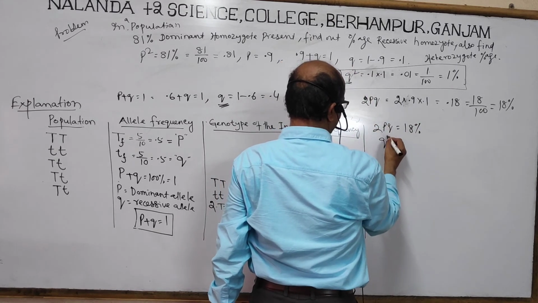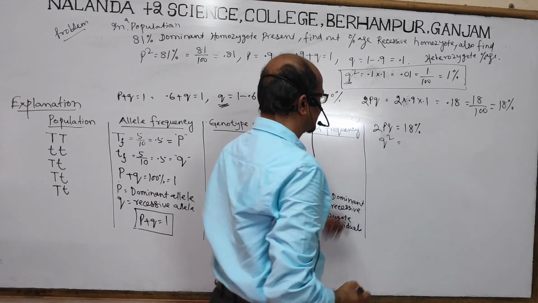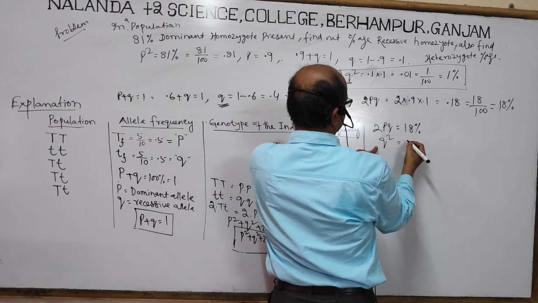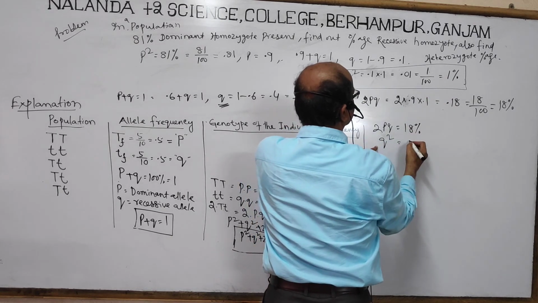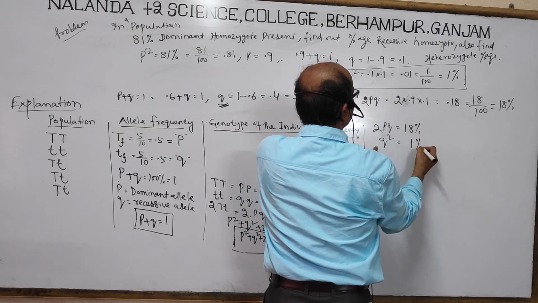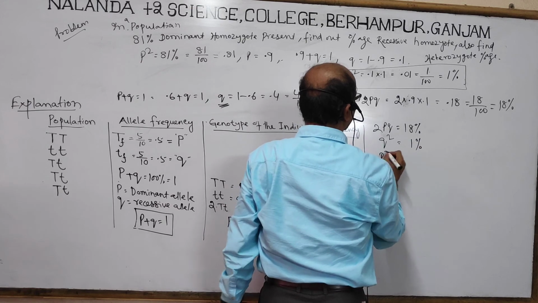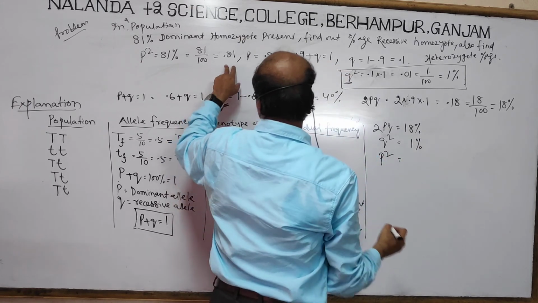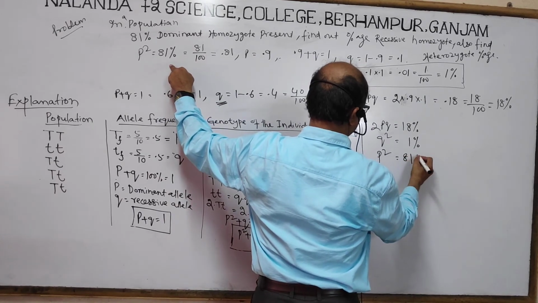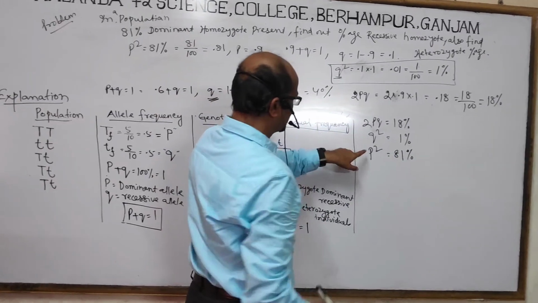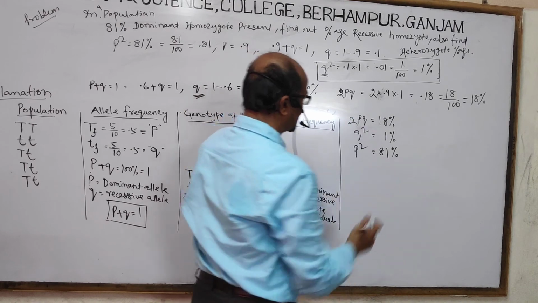q square, that is homozygote recessive, is how much? 1%. And p square is equal to how much? 81%. So p square, q square, 2pq, in total how much population will it be?